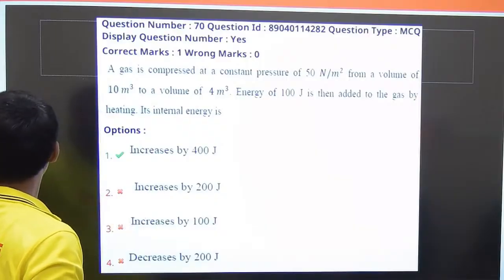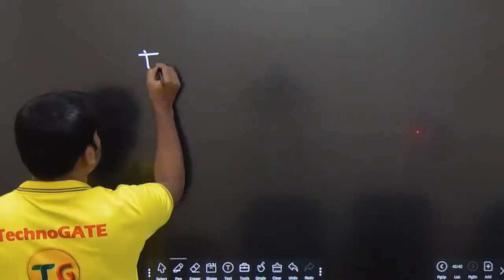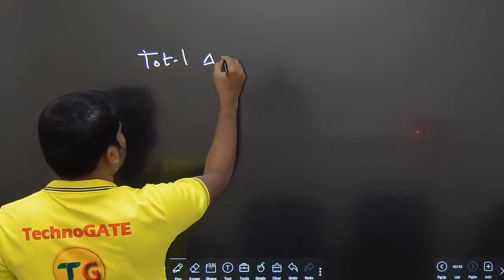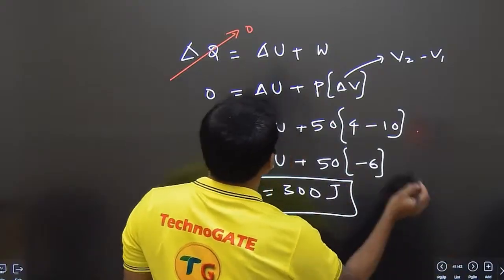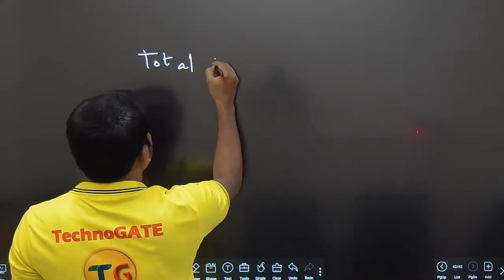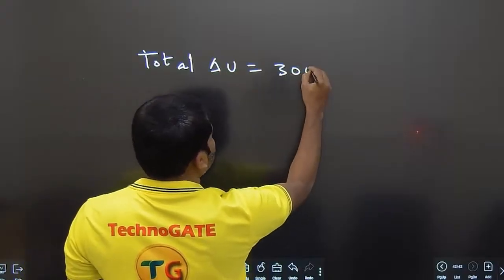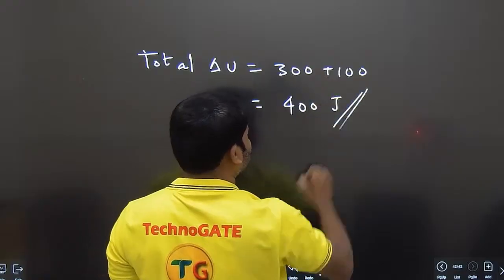So the total change in energy: total delta U is equal to the first value, 300, plus another 100, which is 400 joules.